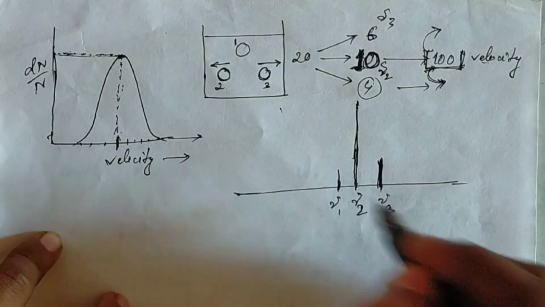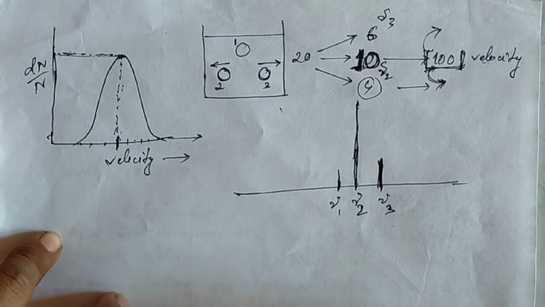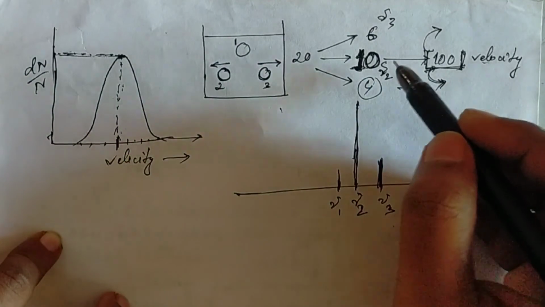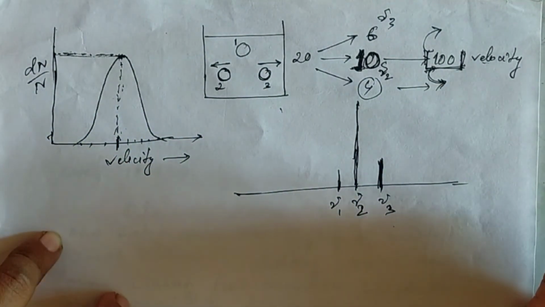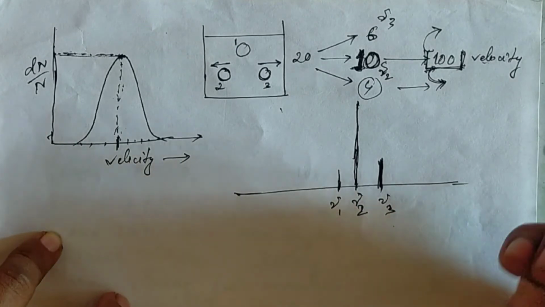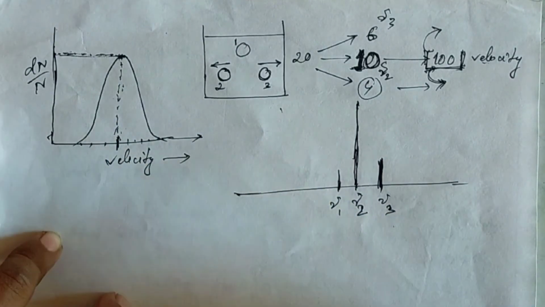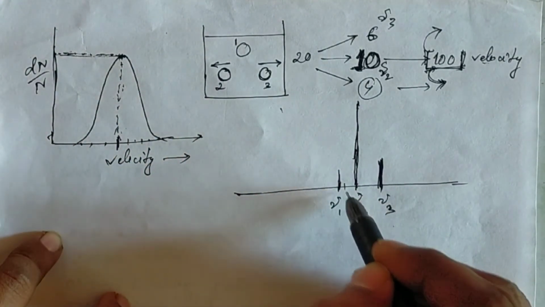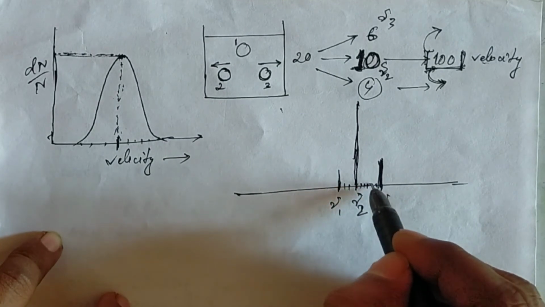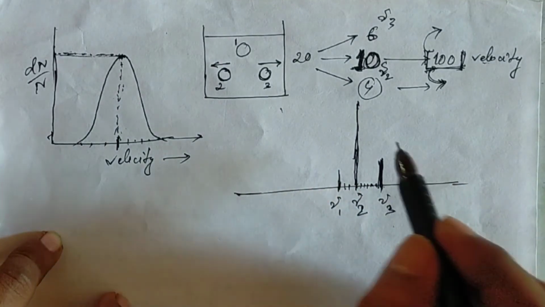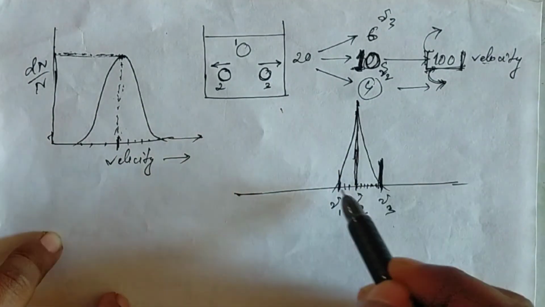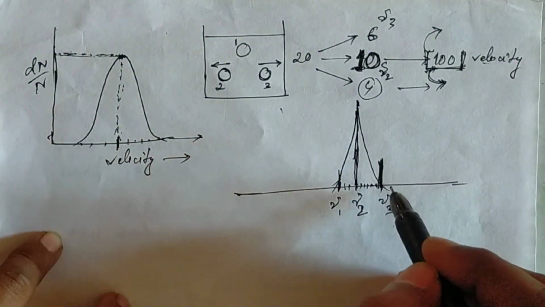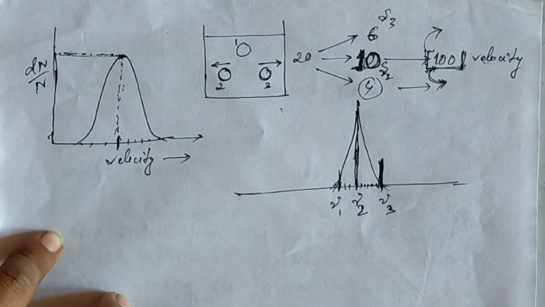So here there will also be a peak. If some other molecules are also present, those molecules will absorb in this region of the frequency, so the peak will be broadened. Okay, so the peak will be obtained like this.